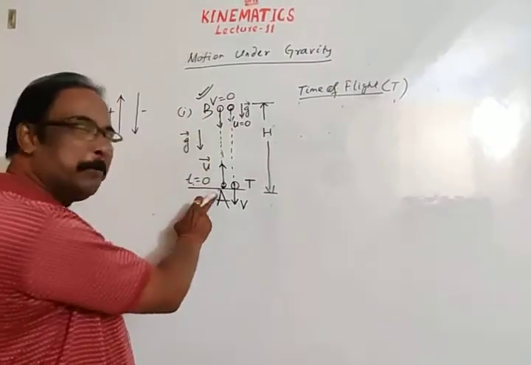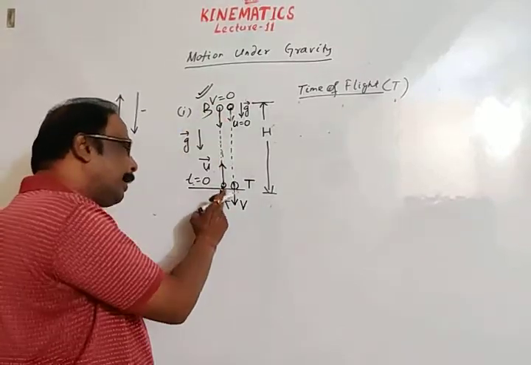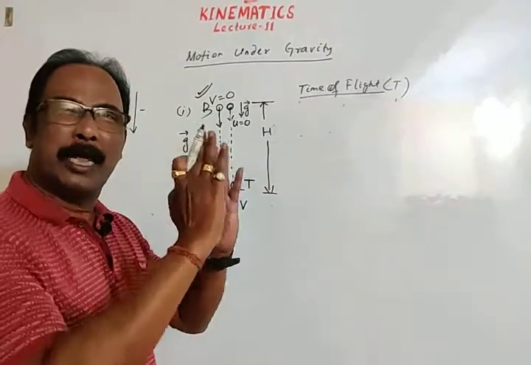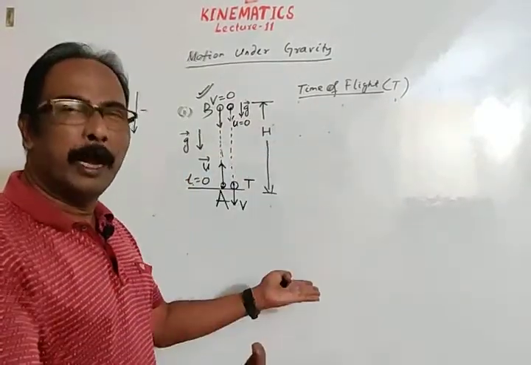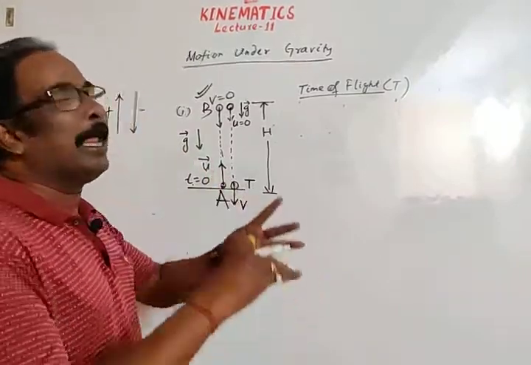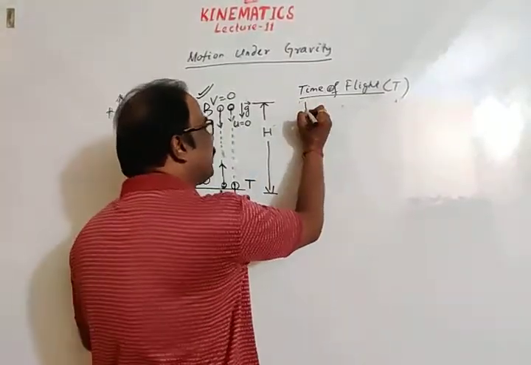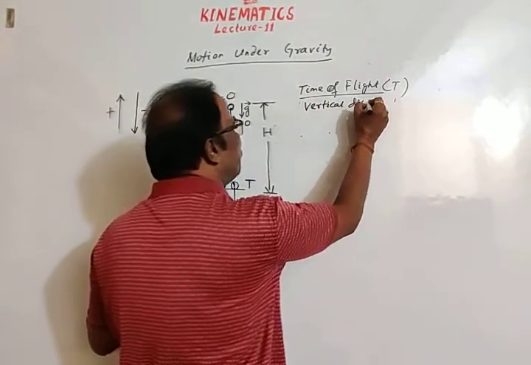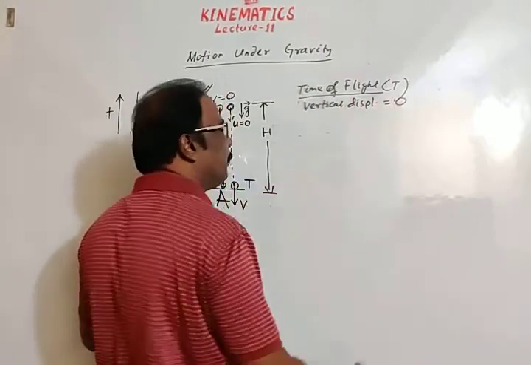A is the initial position, and the body returns to A, so A is the final position. The shortest path between A and A is 0. So during the time of flight, the vertical displacement of the body is 0.